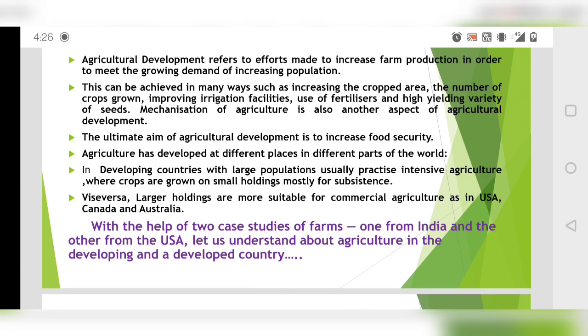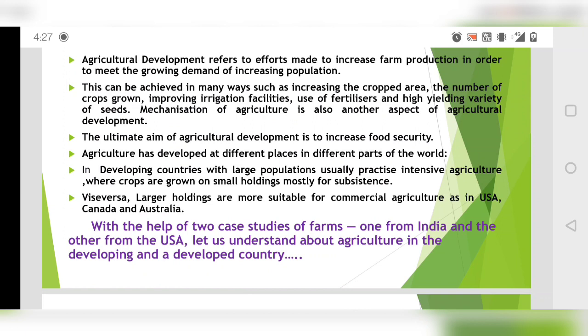Agriculture has developed at different places in different parts of the world. If we talk about developing countries, in India also there was agricultural development in 1960, when there was the green revolution, and from scarcity of food we reached a surplus of food just because of this agricultural development.